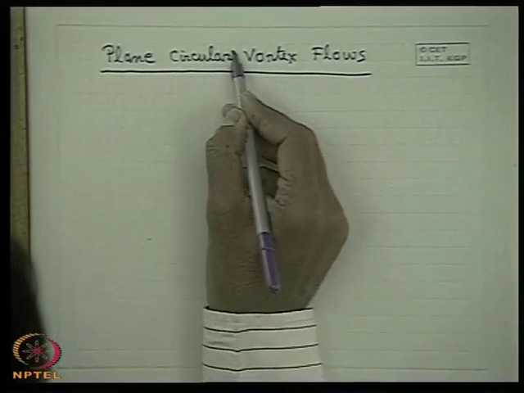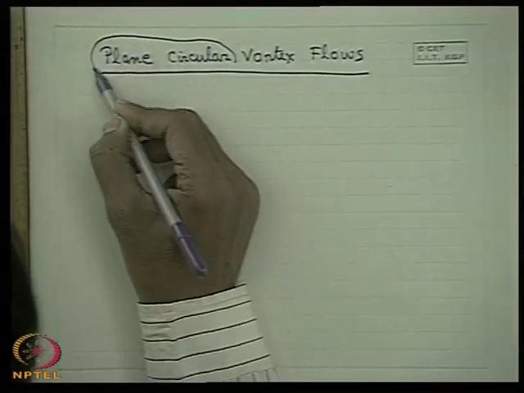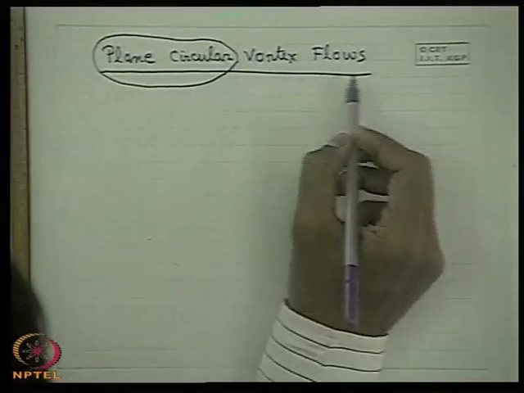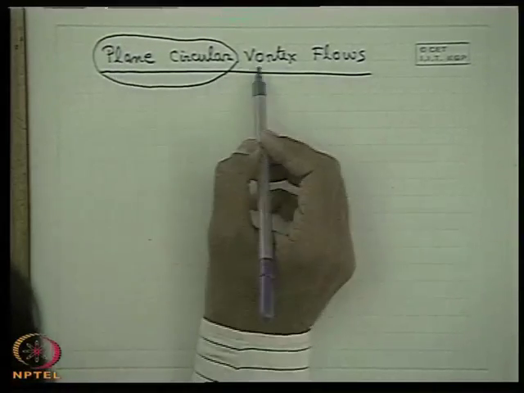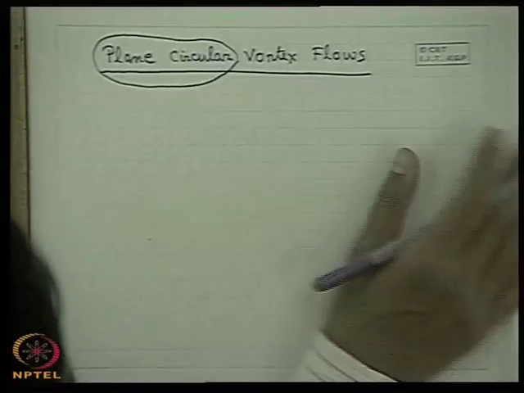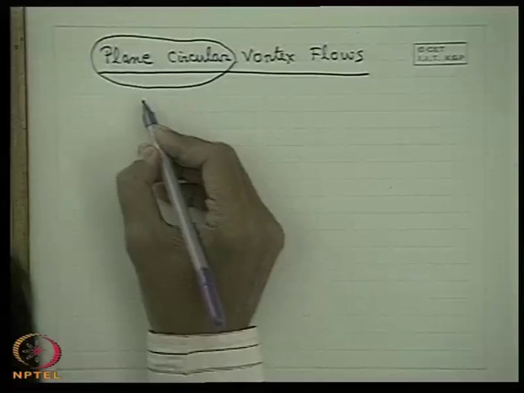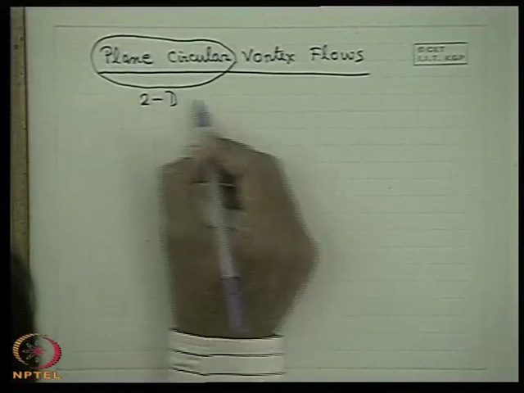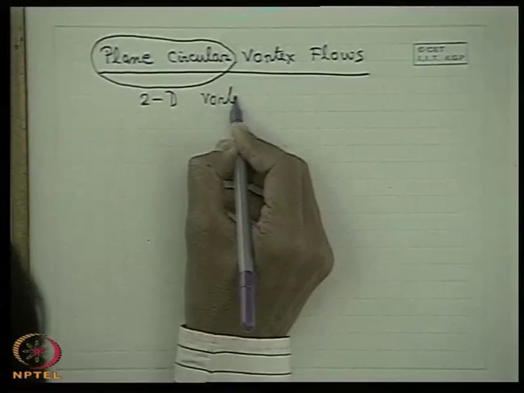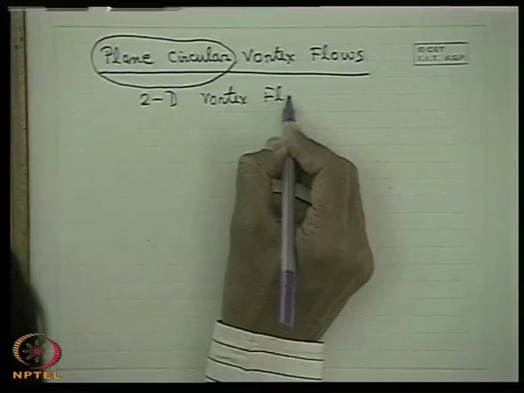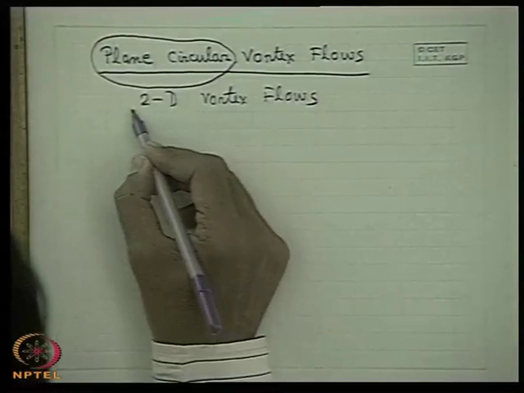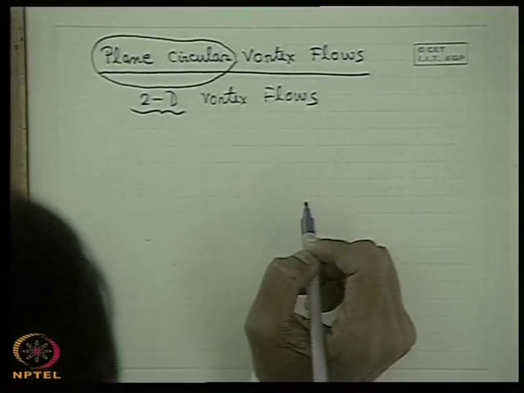Usually the words plane circular are not used many times, it is simply called vortex flow, but it is always better to use plane circular vortex flows. The first line of definition: plane circular vortex flow is a two-dimensional vortex flow. Rather, plane circular is substituted by two-dimensional vortex flows.